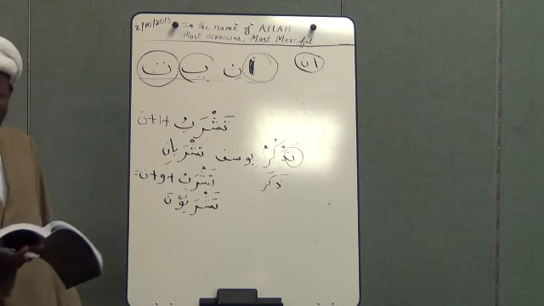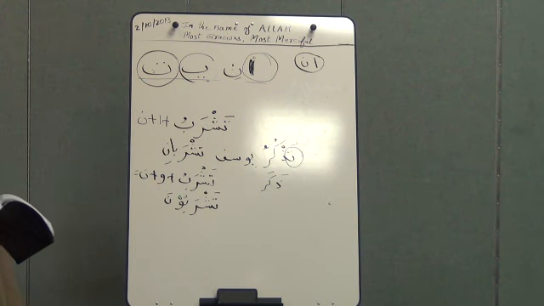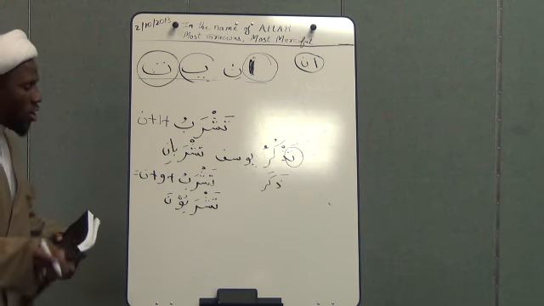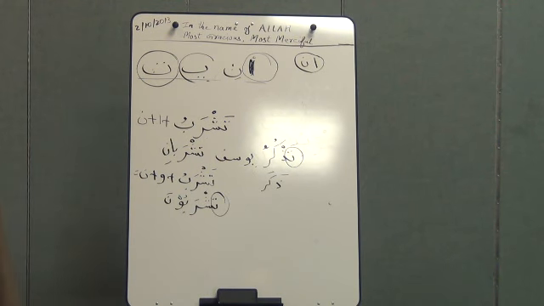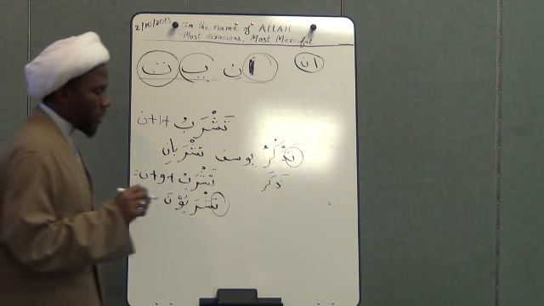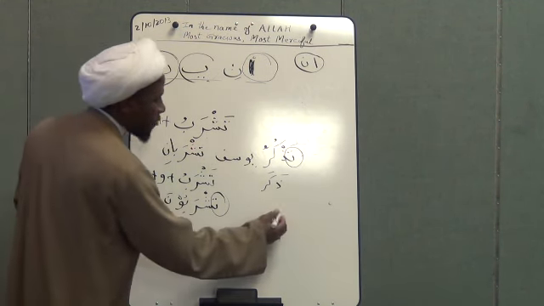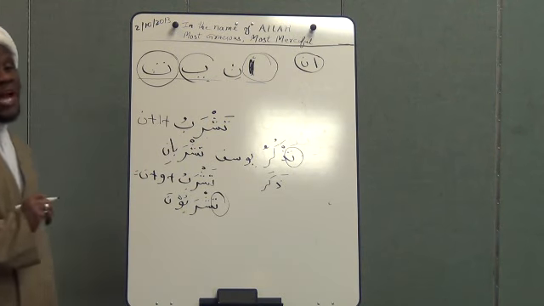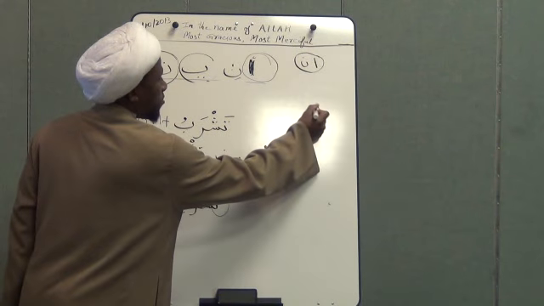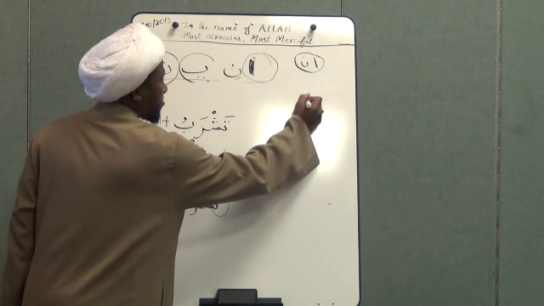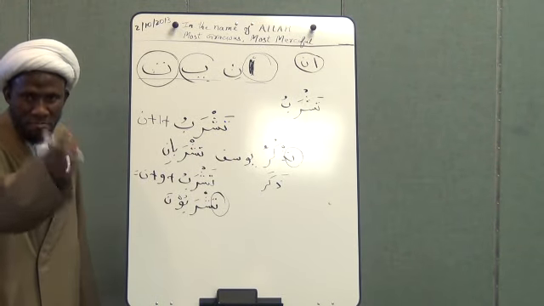Number 4, for the second person feminine. For the second person feminine, here you also use the same ta. But the difference between these and the feminine is that for the second person singular of feminine, you have to add the ya and noon at the end. Okay? Now let me give an example. Let's say we have tashrabu. That's for the singular masculine, right? Tashrabu. That is for the second person masculine.